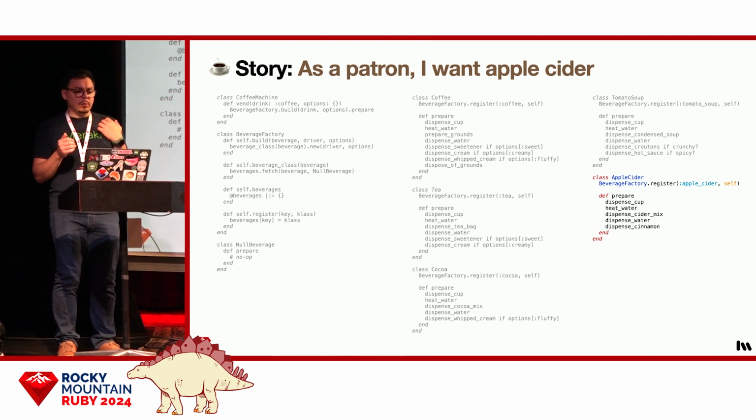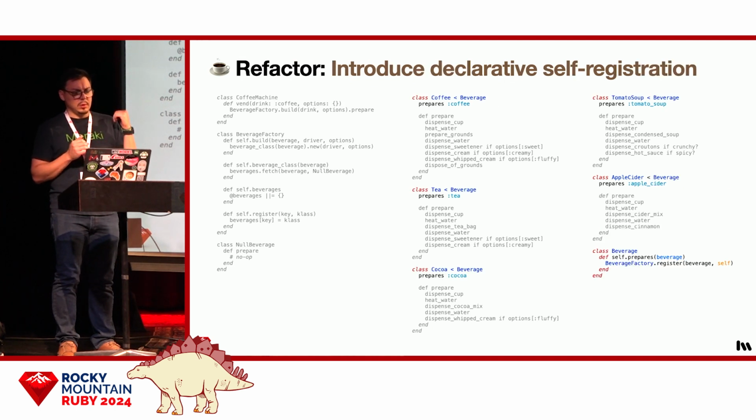Now, if we wanted to, we could also hide that registration bit behind a little DSL. Let's take a look at what that looks like. So here's the little DSL. We just introduced a base class. We call it beverage, and it defines a prepares class method that does the registration for you. And now the individual children of the beverage class can just call prepares instead of calling the beverage factory.register method directly.